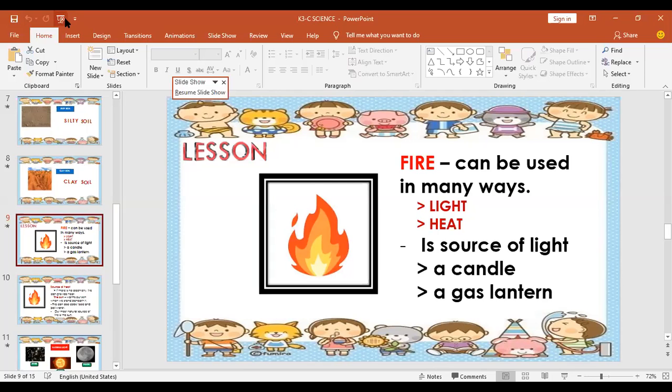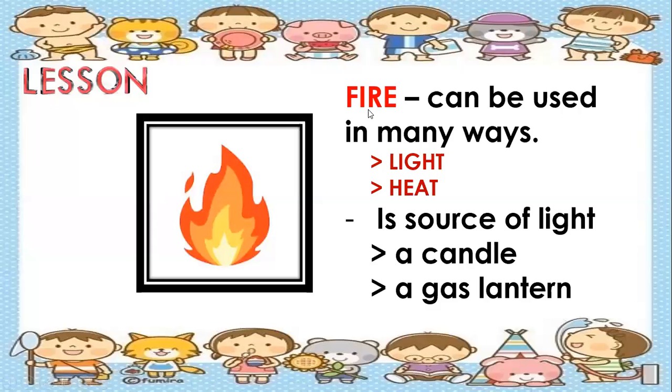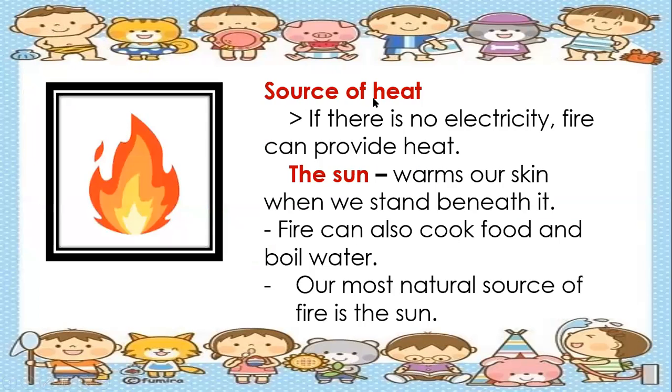Again, this morning, we are going to learn about the facts of the fire. So fire can be used in many ways, light or heat. Fire is a source of light, for example, a candle or a gas lantern, and fire is also a source of heat. If there is no electricity, fire can provide heat. The sun warms our skin when we stand beneath it. Fire can also cook food and boil water.